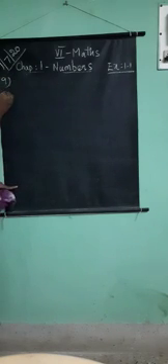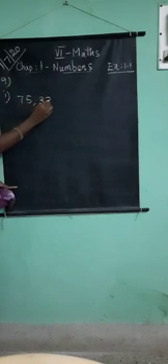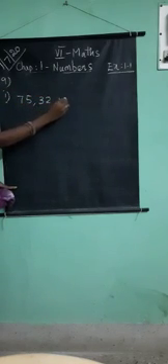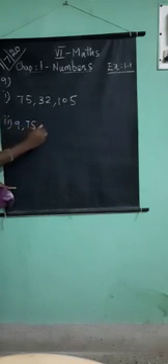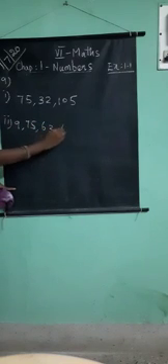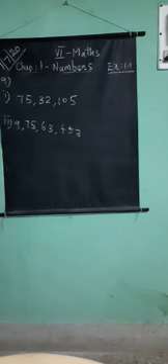9th problem. First question is 7,532,105. Second question is 97,563,453. So you want to write a number name. How to write a number name?